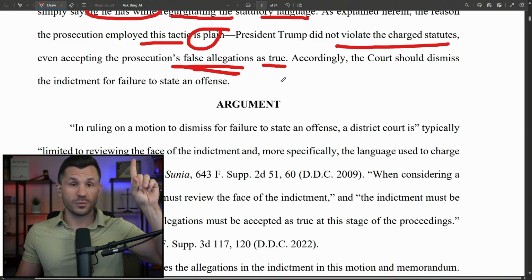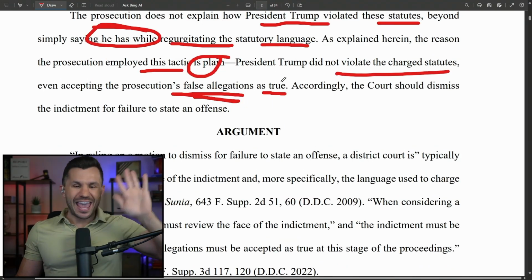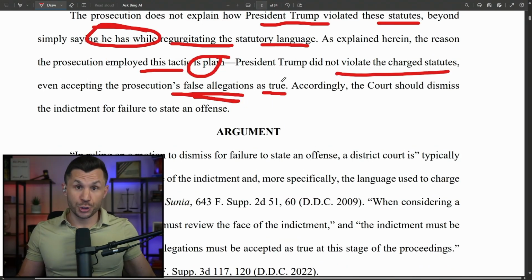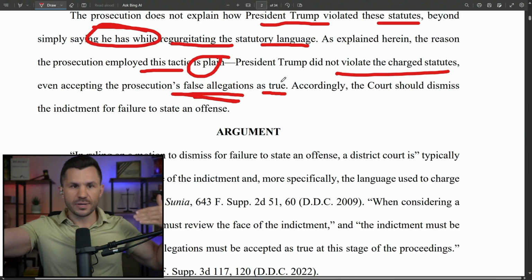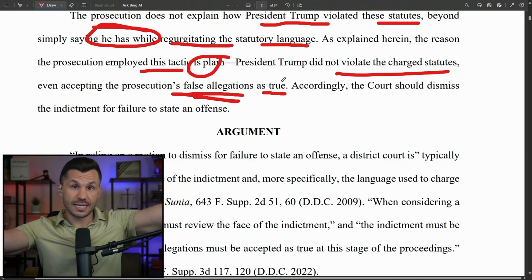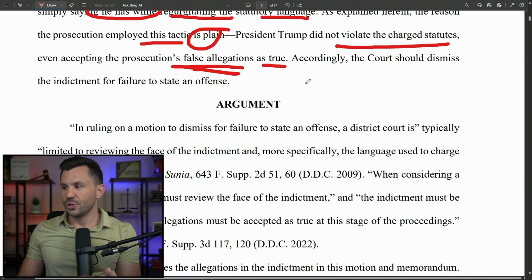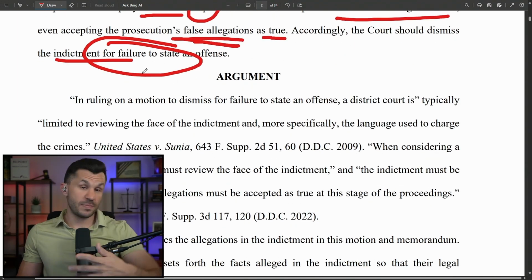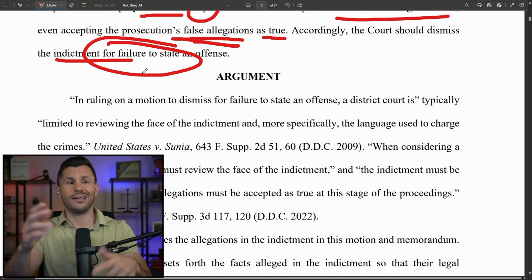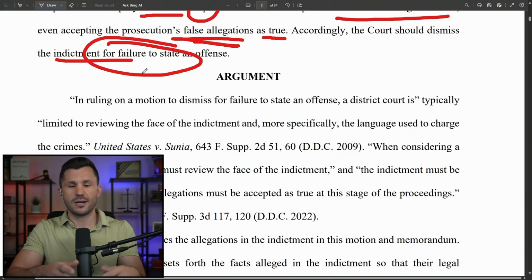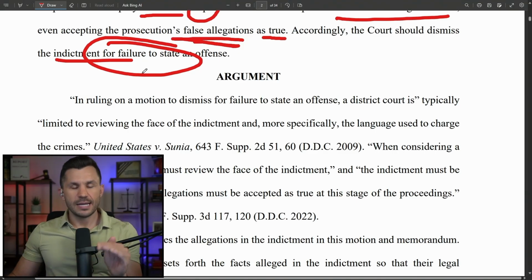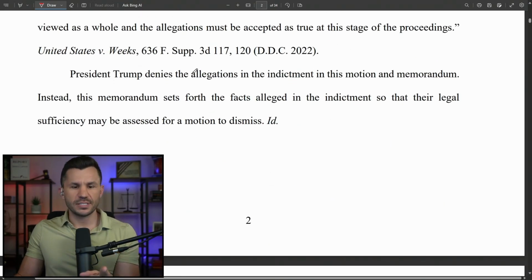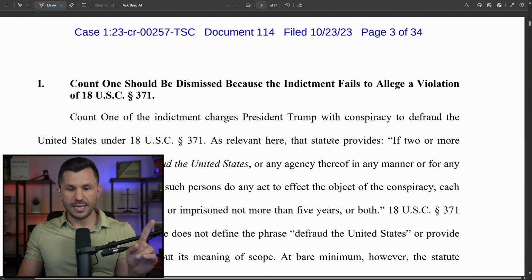Now, this is a very important point. You can even say, if everything that Jack Smith said was true, every single criminal allegation was true, it still doesn't break the law, because the law does not criminalize that conduct. They say, accordingly, your court should dismiss this case for failure to state an offense. They complain about a bunch of whining: Jack Smith, insurrection, American democracy, blah, blah, blah. But it is not criminal, they tell us. President Trump denies the allegations in the indictment and explains accordingly.